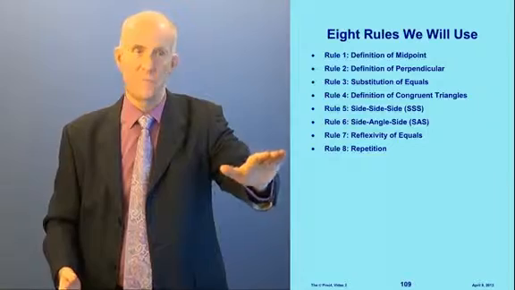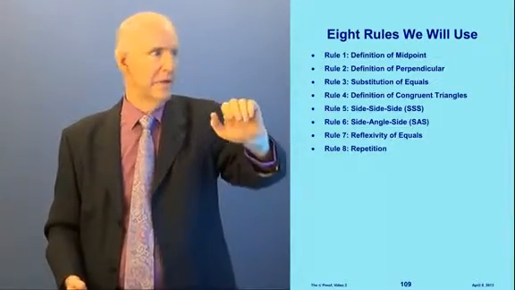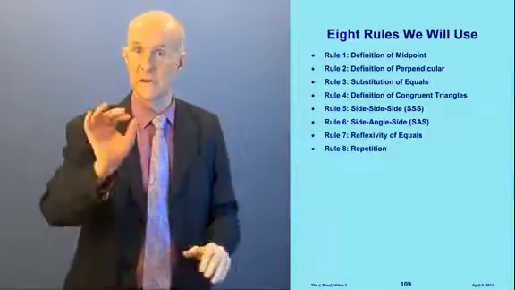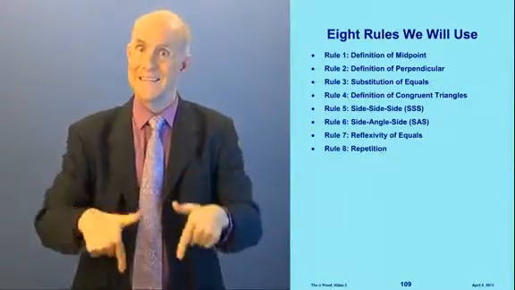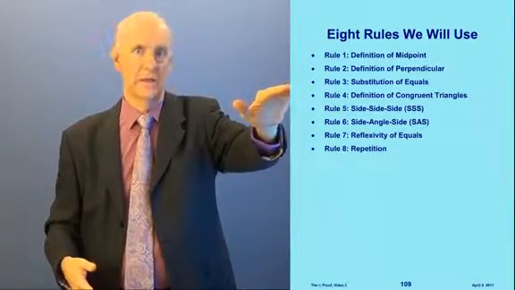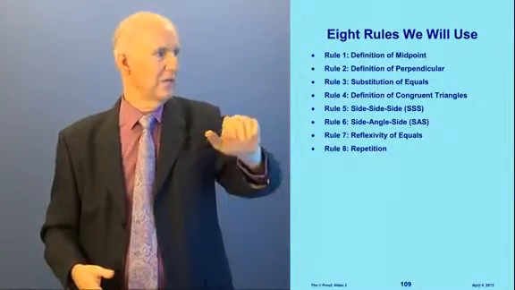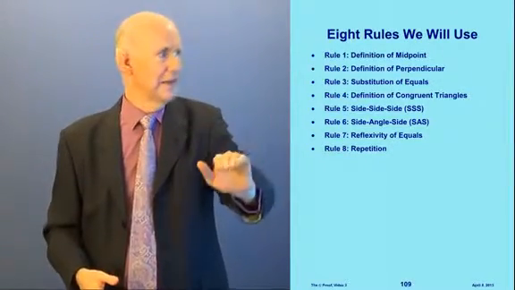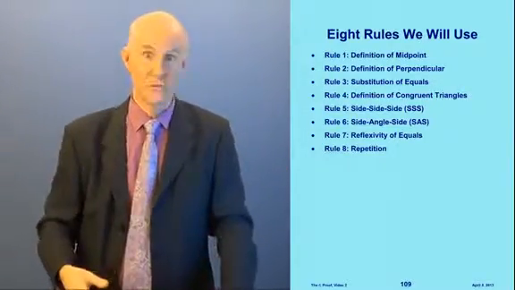All right, so here are our 8 rules that we've just learned. I'm going to recite them quickly. We have definition of midpoint. We have definition of perpendicular. We have substitution of equals, although we're using a simplified version of substitution in this video. We'll use the general case in video 4 and 5 and in video 8. We have definition of congruent triangles. We have side, side, side, side, angle, side, reflexivity of equals, and repetition. Okay? Those are our rules.